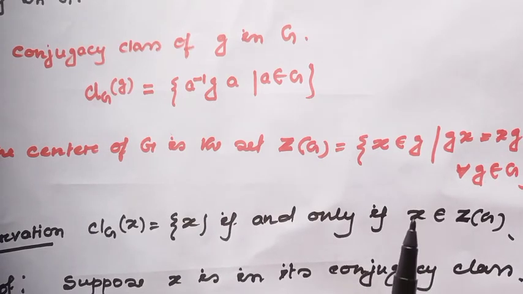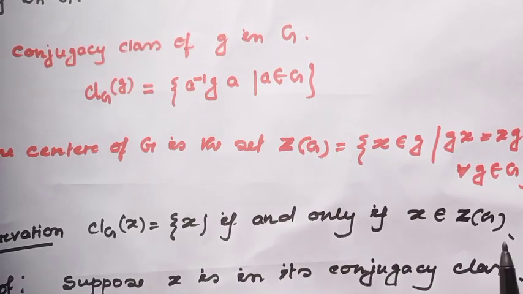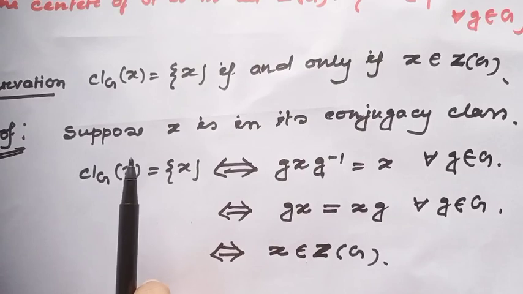If the conjugacy class of an element of the group is itself, that means this element belongs to the center of the group. Also, any member who belongs to the center of a group, that means the conjugacy class of this element must be itself. Okay, now let's see the proof.